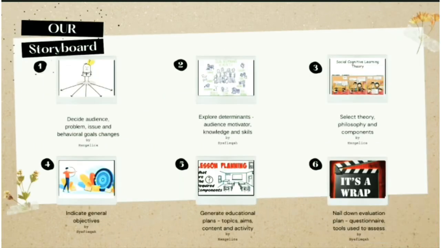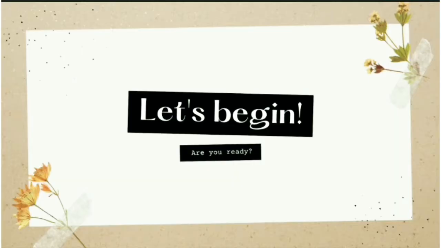So this is our storyboard for the intervention plan. Now, we are going to explain further about our intervention plan step by step. Let's begin. Step 1. Decide the behavior change goals for the target audience. Basically, there are 3 things that we need to do in this step.